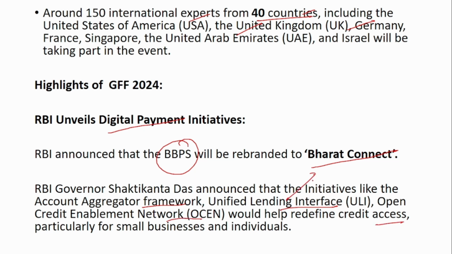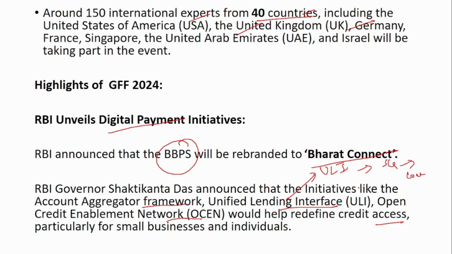So we know what is ULI, Unified Lending Interface. It will help the lenders, the financial institutions, to collect various banking data and also non-banking data which is situated in different locations. Suppose if you want to provide any agricultural loan to a farmer, and if this land data is located with the state government, then using this ULI system, you'll be able to get the data from the state government, and using that data you can provide loan.